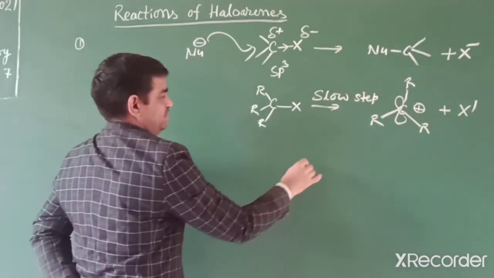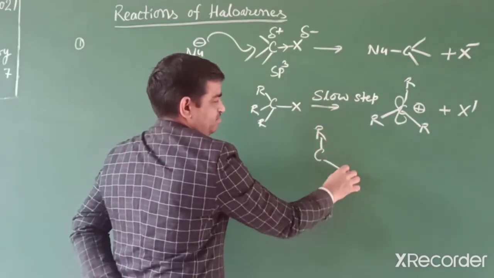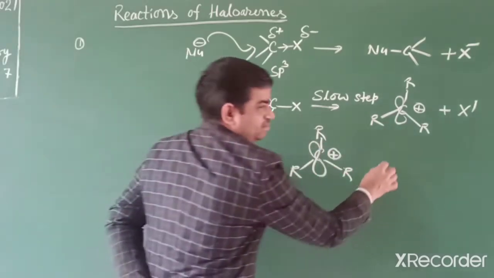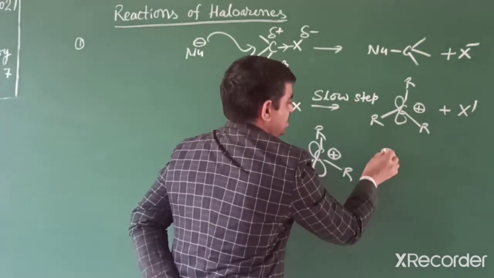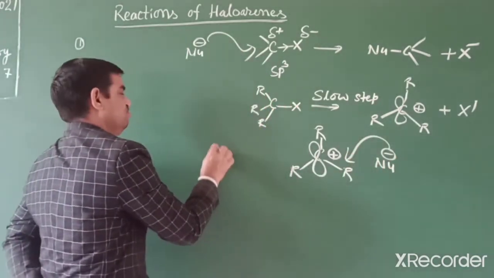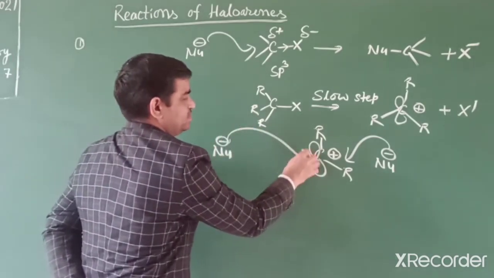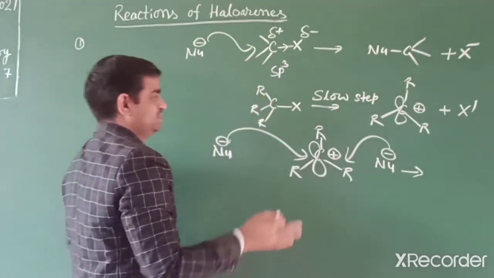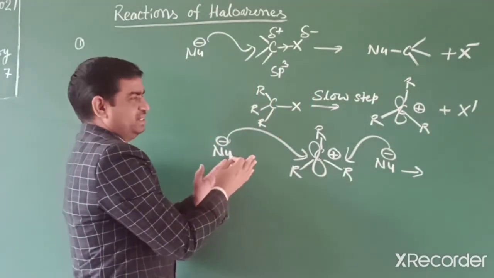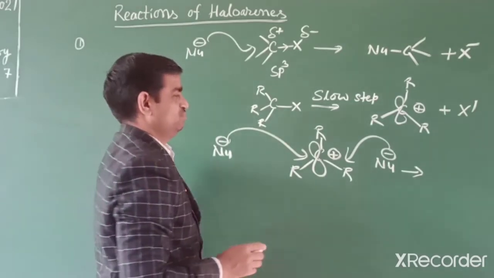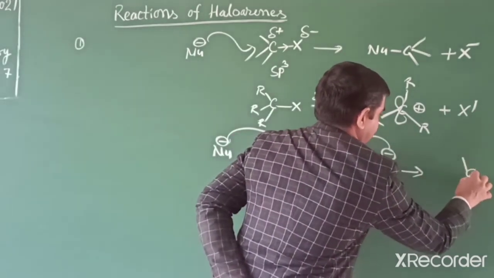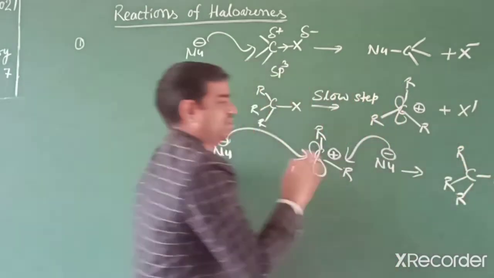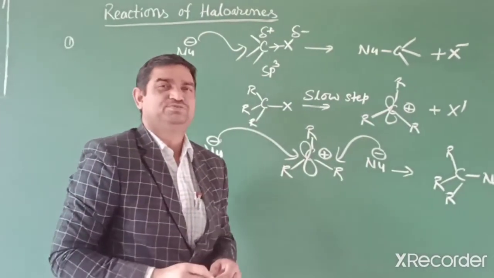In the second step, what happens? The carbocation has planar geometry, so a nucleophile can attack on the top or bottom, and we get two different products. If the product is a stereo product, that is D and L, we get a mixture of products in this reaction. So this is a quick recapitulation of nucleophilic substitution reaction.